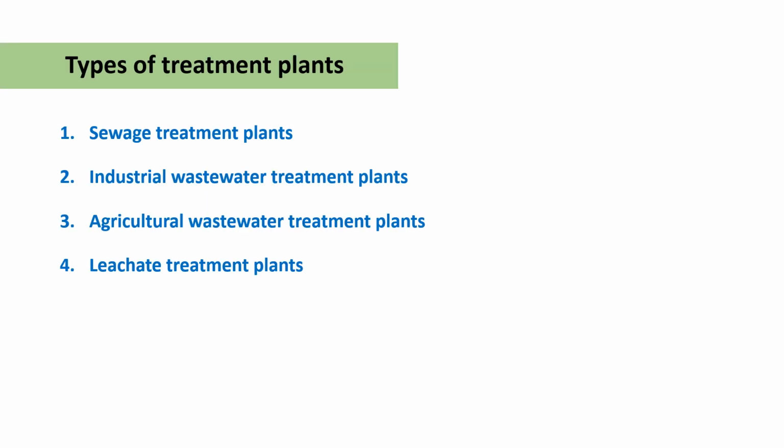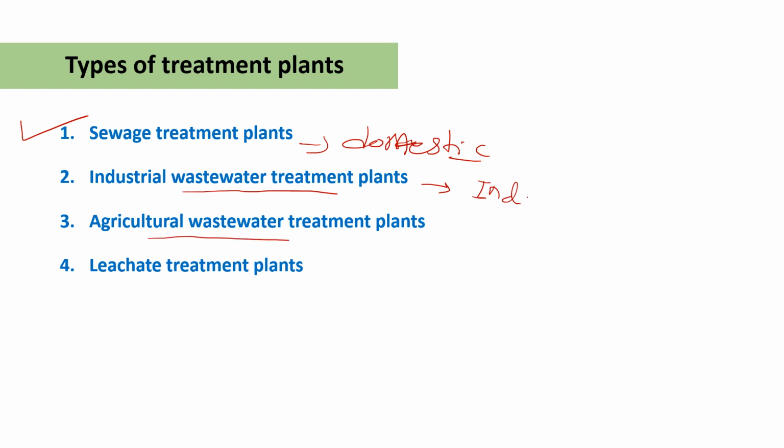Now the types of different treatment plants. The first one is the sewage treatment plant. This sewage treatment plant is mainly used for the treatment of domestic wastewater. The industrial wastewater treatment plant, the name itself tells us, is used for the treatment of industrial wastewater. Agricultural wastewater treatment plants are used for the treatment of agricultural wastewater. And leachate treatment plants are special plants that are mainly used for the treatment of leachate.